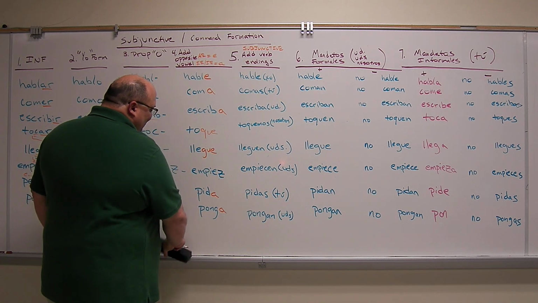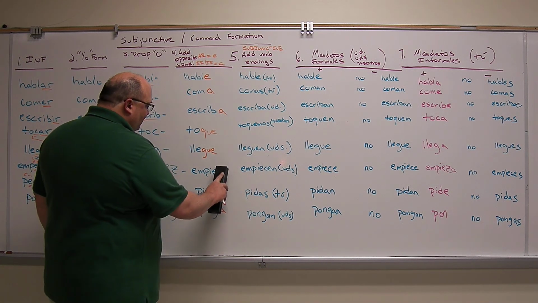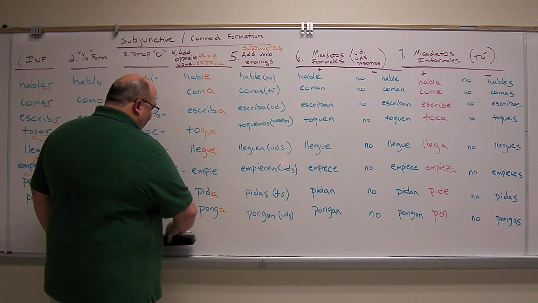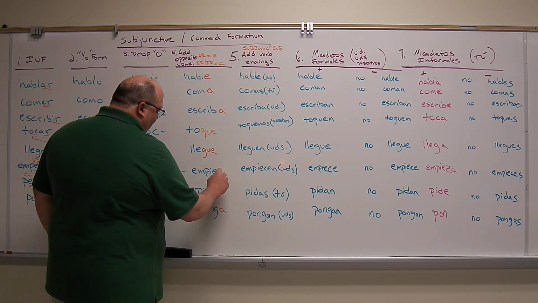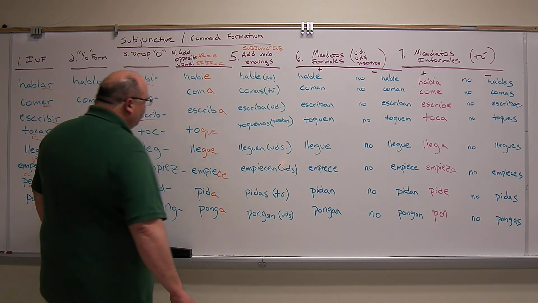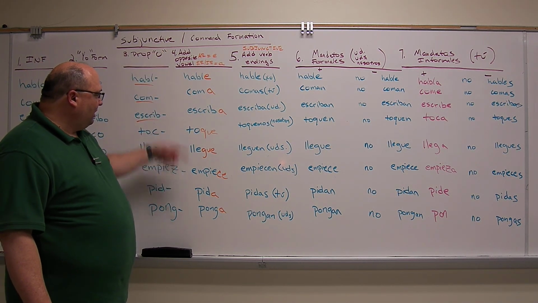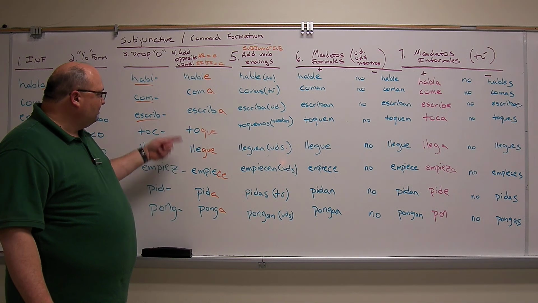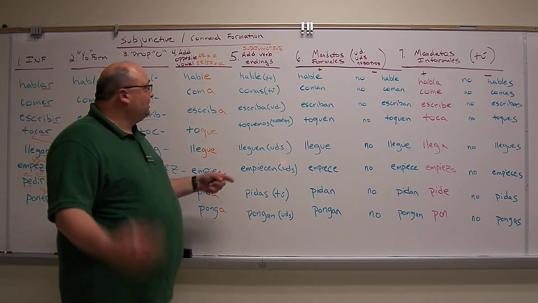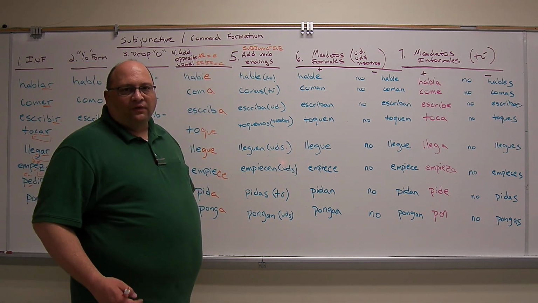The same thing happens with empezar. We want to keep that S sound, or the theta sound in Spain. And so the Z changes to C, and then we add the E. So add the opposite vowel. Cargar and zar change to keep that hard sound. Not that difficult.